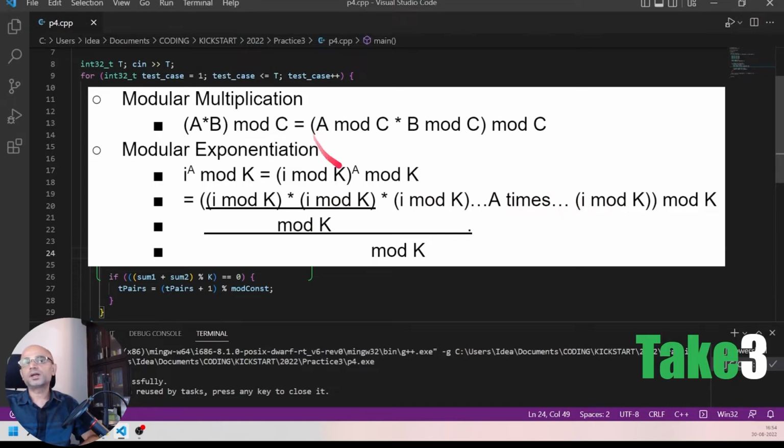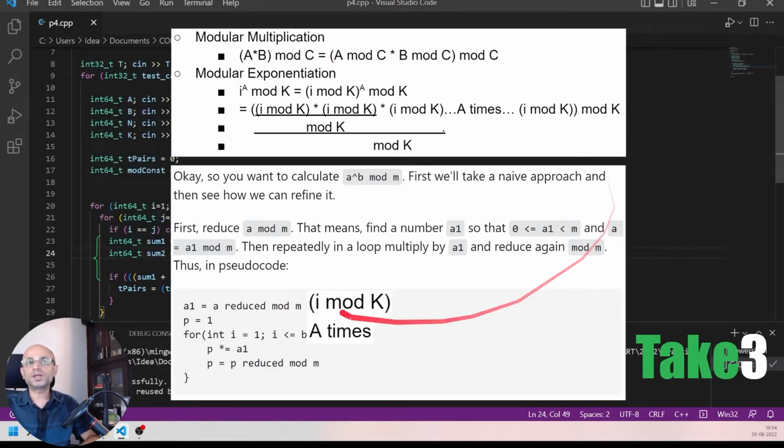This can be converted based on modular multiplication: we multiply i mod k by i mod k, apply mod k on the product, then again multiply by i mod k, again apply mod k on the product. We do this reduction by mod k on each multiplication to reduce the overall product value.